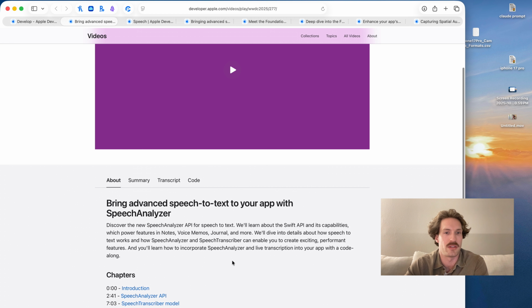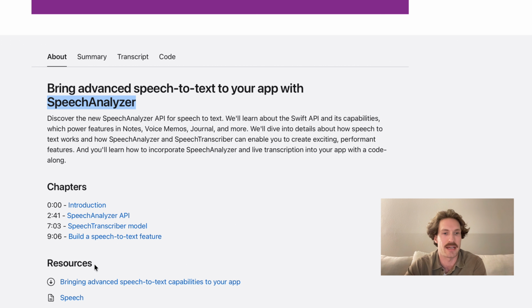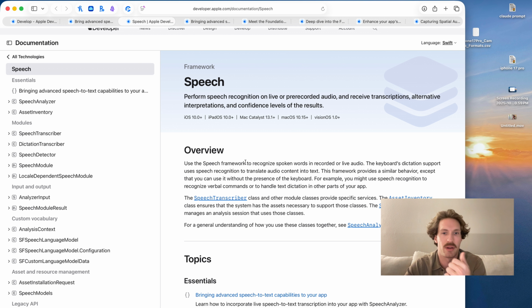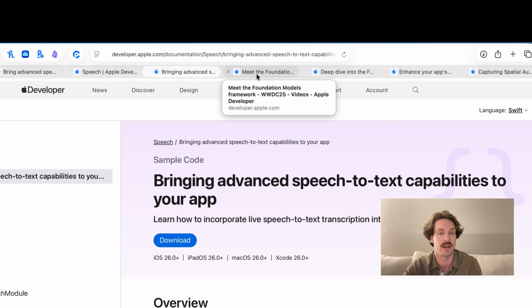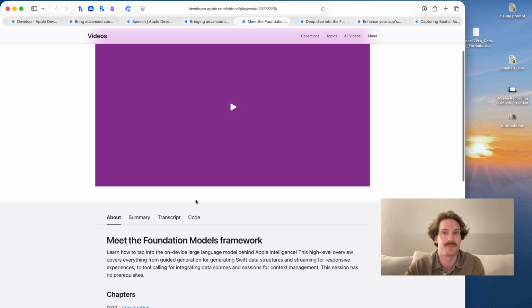I've watched this video. This is about their new speech analyzer API. It's absolutely fantastic. If we actually click on, this is a framework that they're talking about. So I'll copy and paste this in later. As you'll see, here's an example app, which I've downloaded and I've reviewed the code with Claude. Here's foundation models. There's another great video.